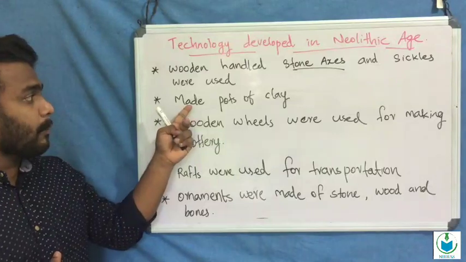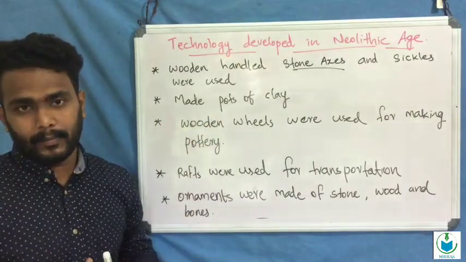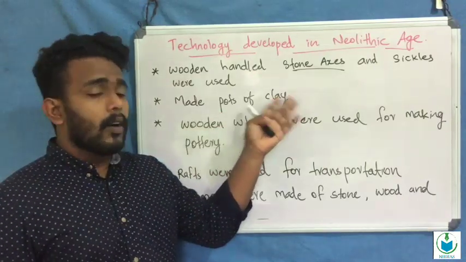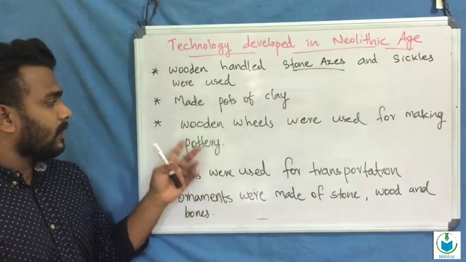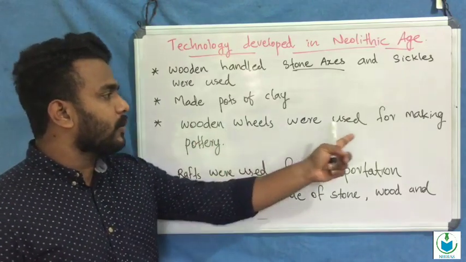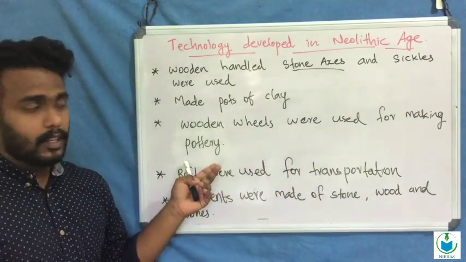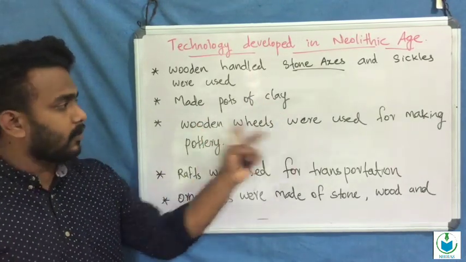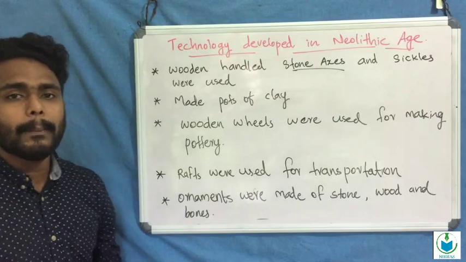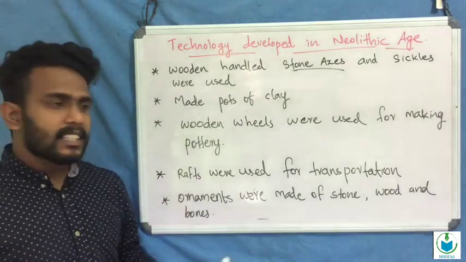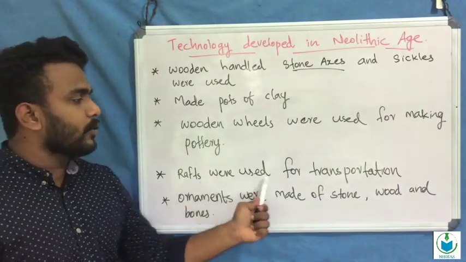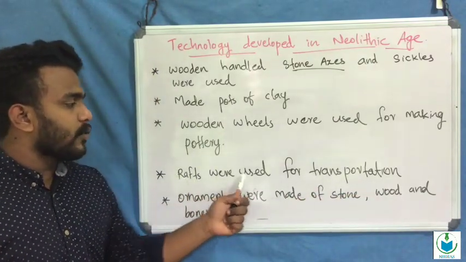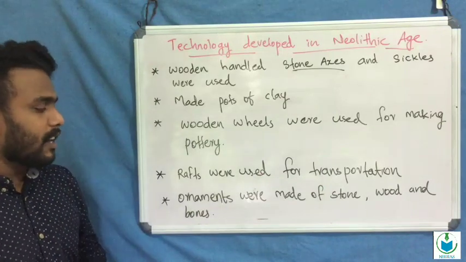The next point is pots made of clay. Many clay pots were made by Neolithic man. Next, wooden wheels were used for making pottery. Rafts were used for water transportation.